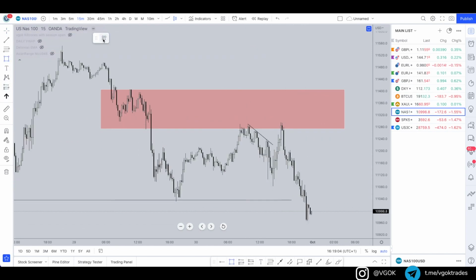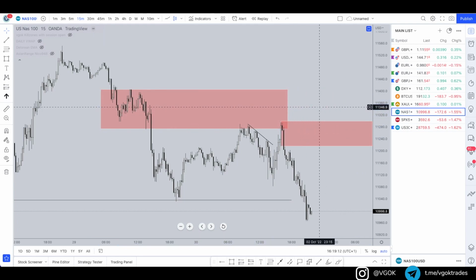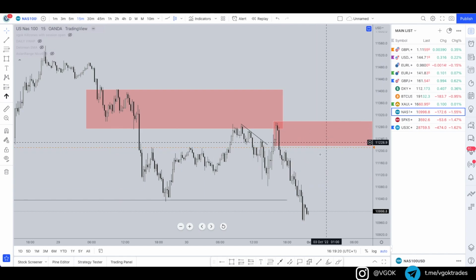So definitely if we're looking at continuation style trades, we want to be looking within this next supply zone in here, I'd say. That would be a nice area to look into. So yeah, good. Again, setting the alerts within that region to see if we can get any movement within there, any distribution starting to form within there as well.